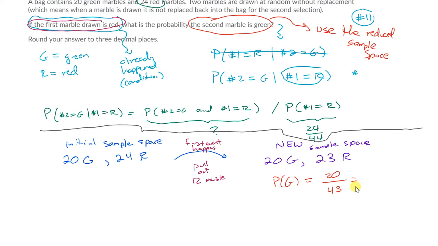If I divide that, 20 over 43, I'm getting 0.46511, which to 3 decimal places would be 0.465. So it's much easier if you can write out the sample space in situations like this. It's quite often easier to reduce the sample space by thinking about what happened in the first event and then compute the second event within that new, reduced sample space. That's going to be a much easier way to go on these kinds of problems. Sorry about that little line there.